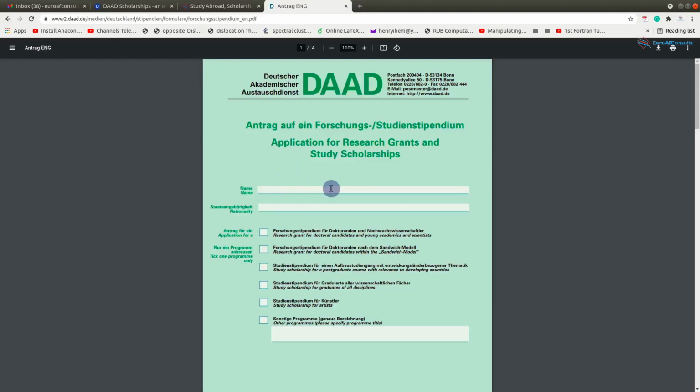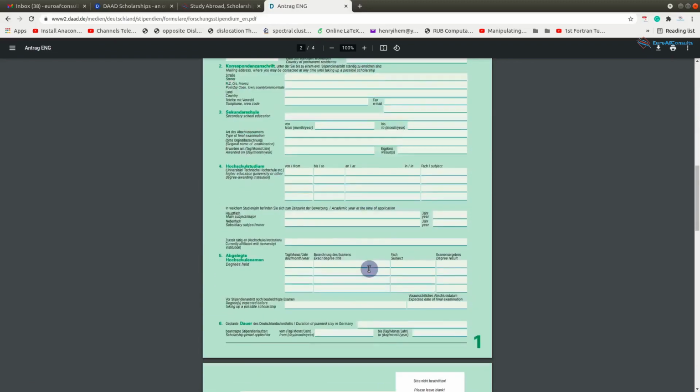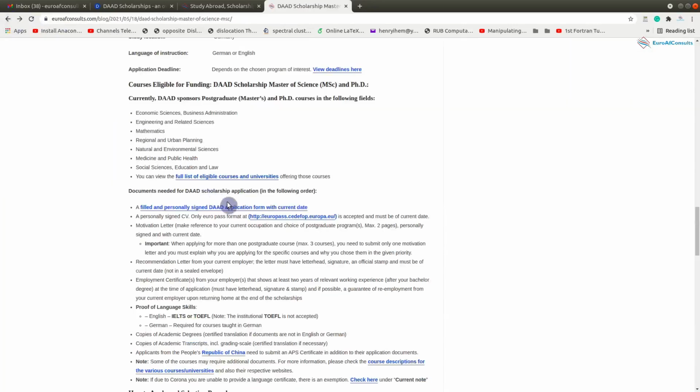So you need to fill up this application form. You have to fill it up, print it, and then sign it by hand. You don't need to sign it on the computer using a soft copy of your signature. No, you have to print it out and then sign it. This is what you need first.